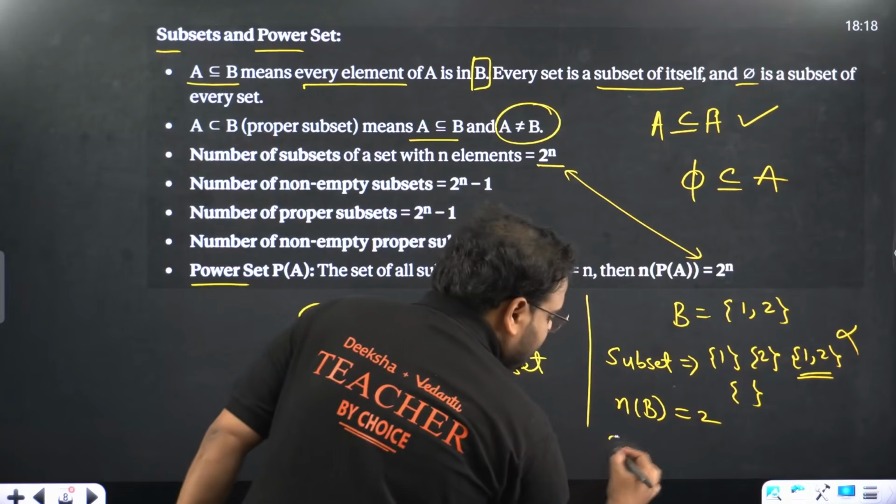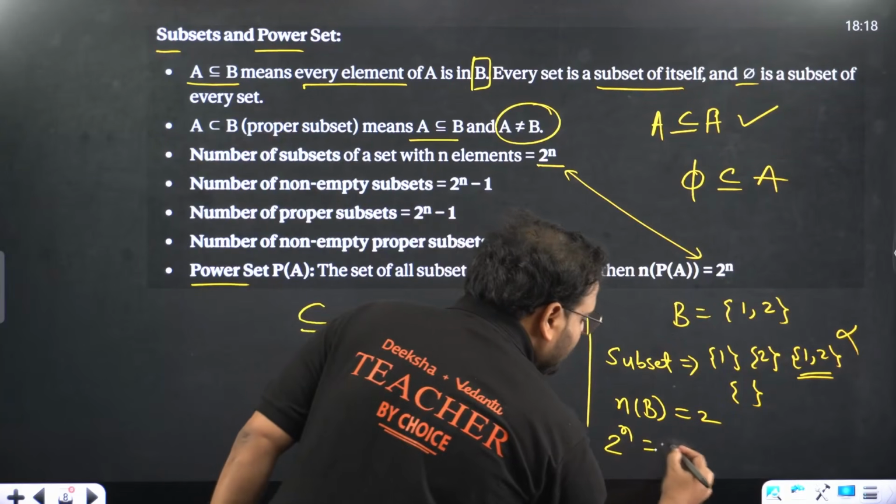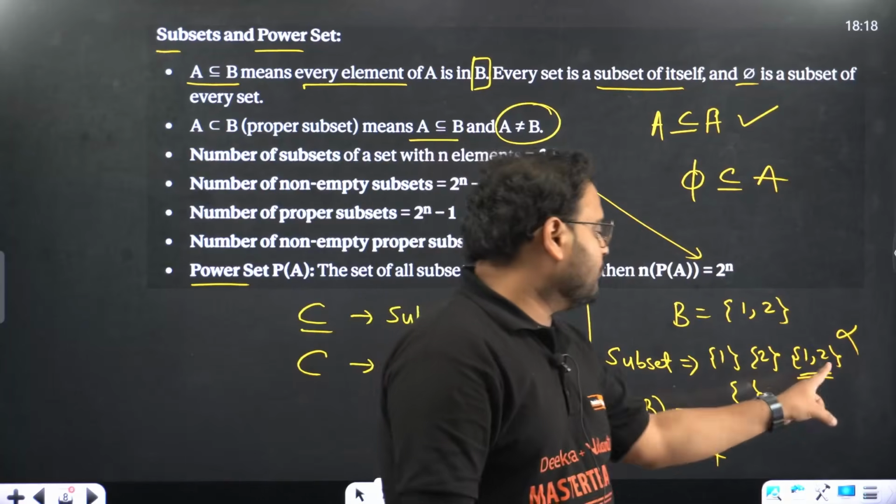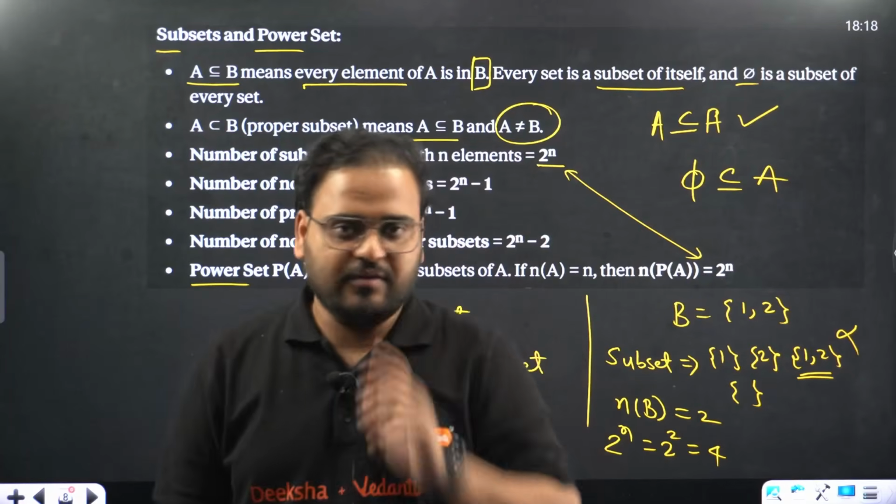The number of subsets will be what? 2 power n. So 2 power 2. How much is that? 4. Please count here. 1, 2, 3, 4. Good, sir.